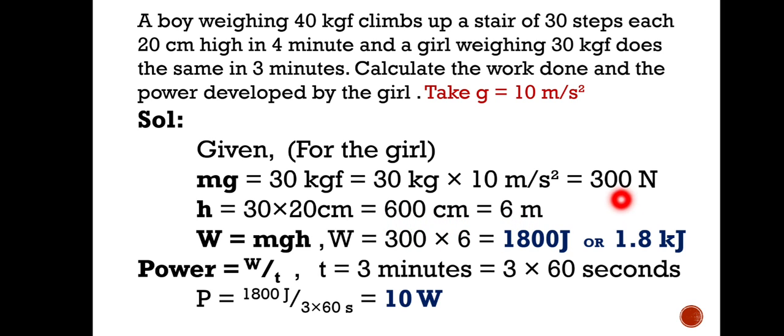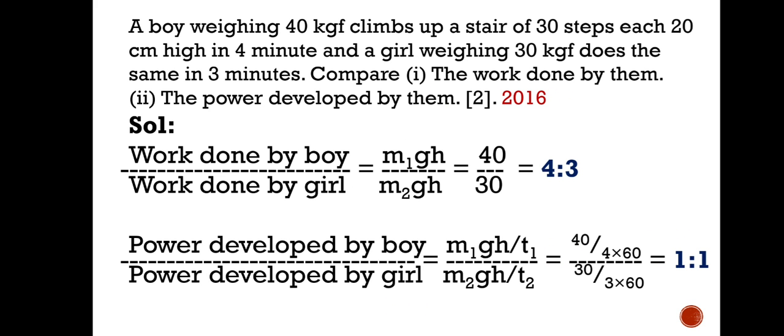So we have 300 Newton as the force, or mg. Work done is mgh, that is 300 into 6, 1800 joule, or 1.8 kilojoule. Power developed by the girl equals work done by time, and time we have 3 minutes, so that is 3 into 60. So work done 1800 joule divided by 3 into 60, that is 180, so 10 watt is the power developed by the girl.